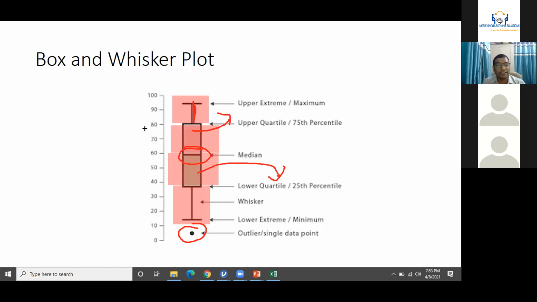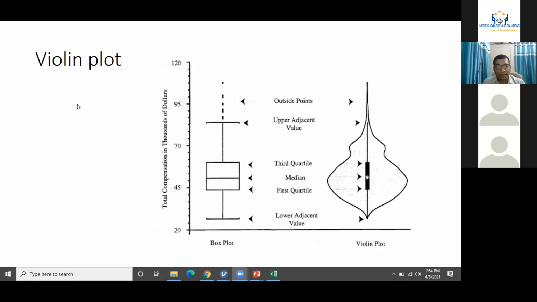So this should be the perfect shape of the box and whisker, even if your median moves a minor bit to the upper side or lower side. Likewise, I have given you a data. The data is having a different kind of box and whisker plot, which is completely not considerable for any analysis. Violin plots in comparison to box and whisker.